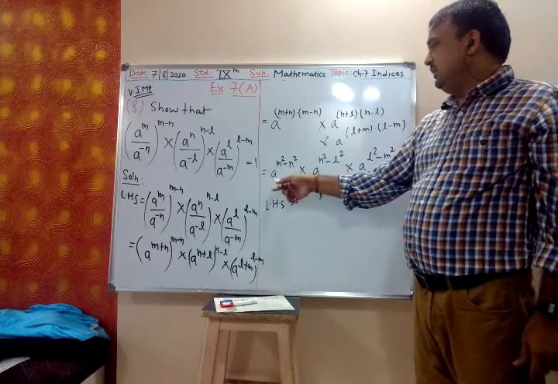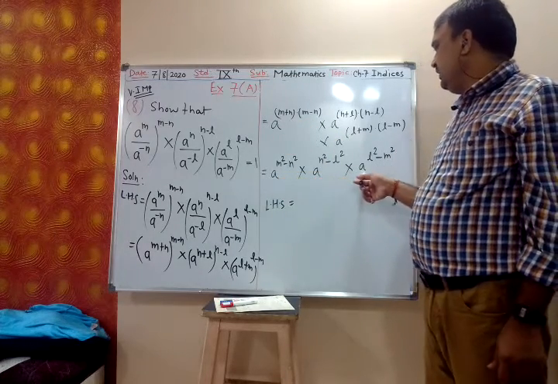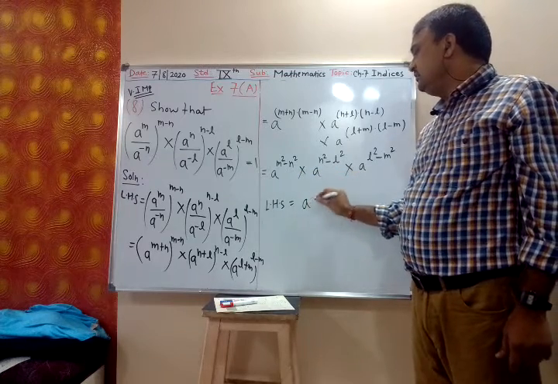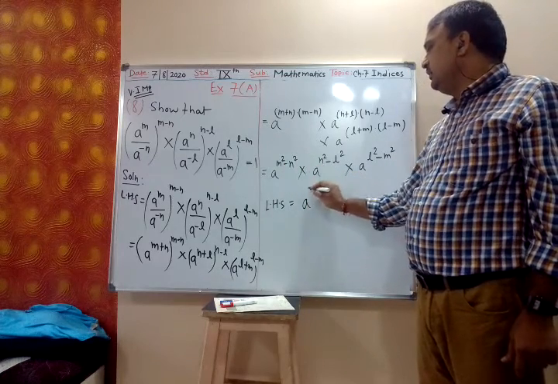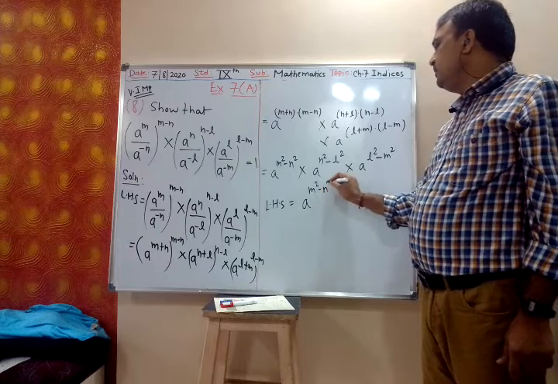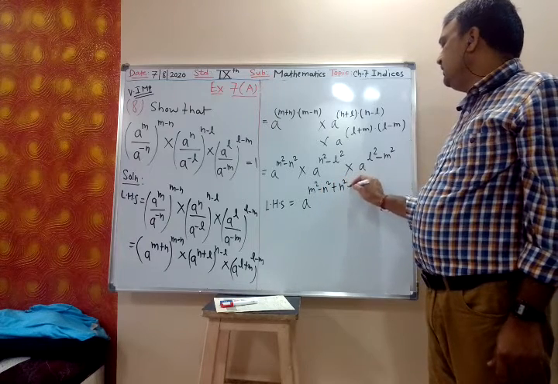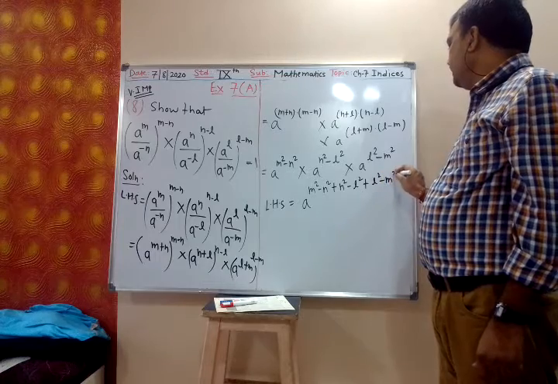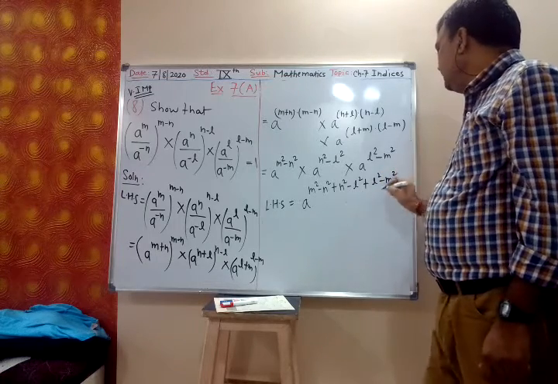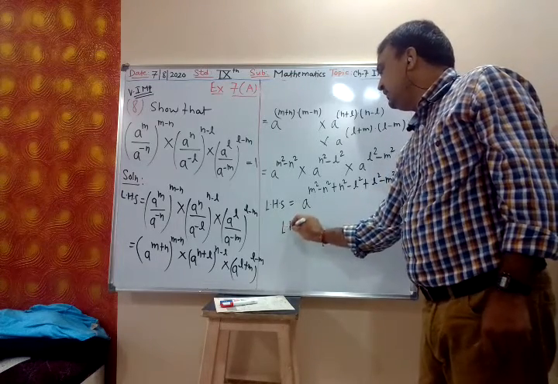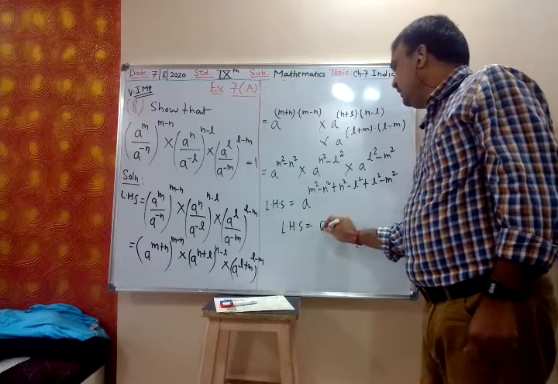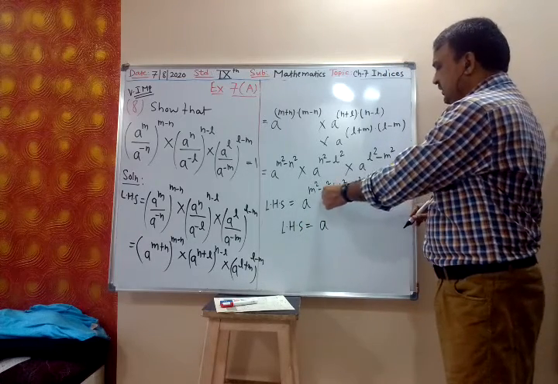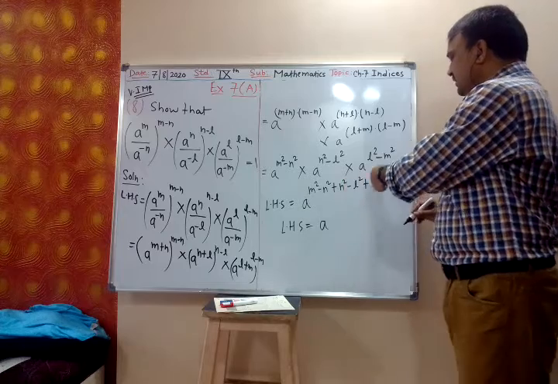Now the base is same, a, and there is multiplication. So whenever base is same and there is multiplication, you have to add the power. So m square minus n square plus n square minus l square plus l square minus m square. So my left hand side is a raised to, m square minus m square gets cancelled, n square gets cancelled, l square gets cancelled.